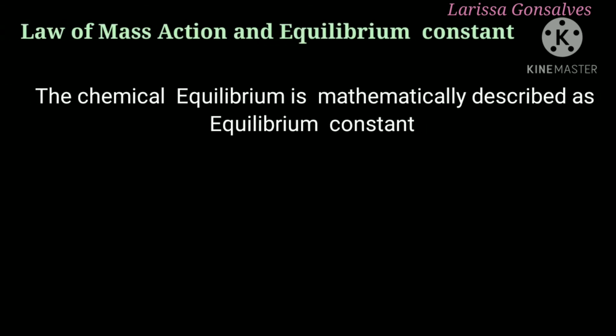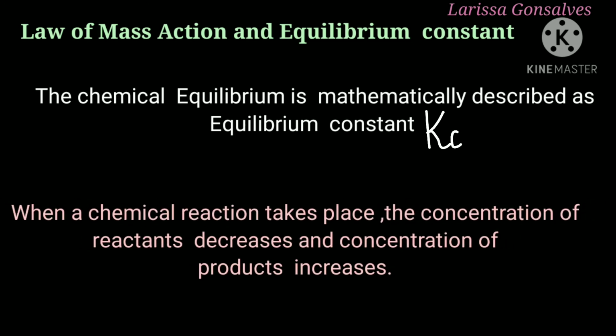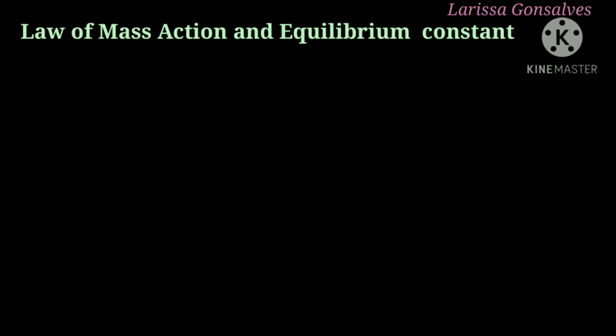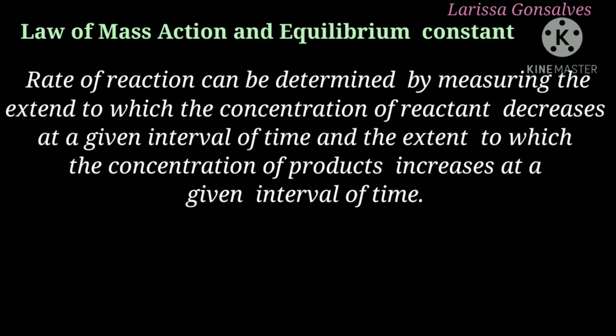The chemical equilibrium is mathematically described as the equilibrium constant, and it is denoted by Kc. How do you determine the rate of a chemical reaction? We are aware that when a chemical reaction takes place, the concentration of reactants decreases while the concentration of product increases. Hence, we can determine the rate of reaction by measuring the extent to which the concentration of reactants decreased at a given interval of time and the extent to which the concentration of product increased at a given interval of time.